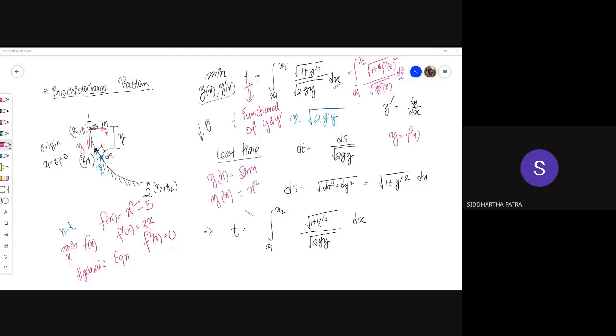So what did we see? That t results from a definite integral, and if we have determined the functional form of y, then t is just a number. But if we keep on changing the functional form of y, we will be getting different values of t, and hence the values of t are functions of the functional form of y. In such a situation, a quantity would be called a functional.